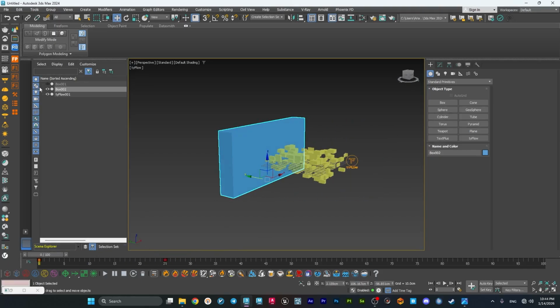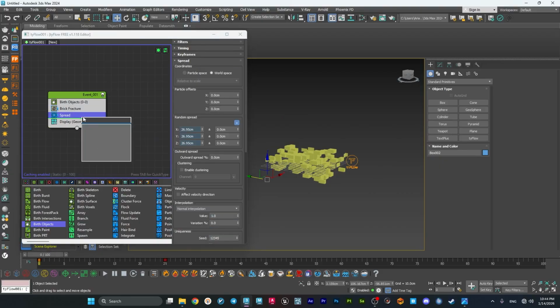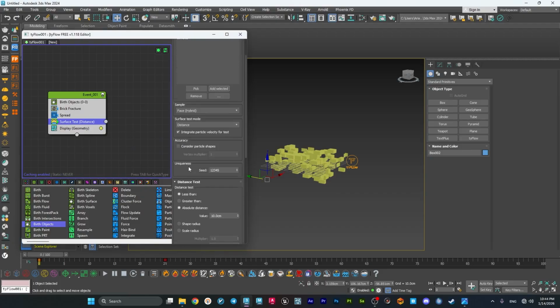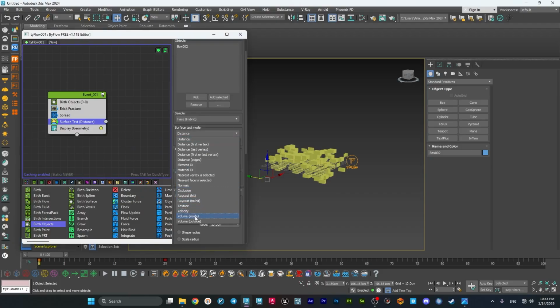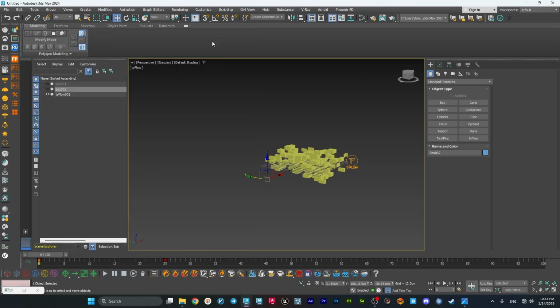Yeah, it's nice. And if I just hide this box and add a surface test, and add our box here and change the mode to volume inside and move it to new event. Let's just see how it goes. Yeah, it's nice.